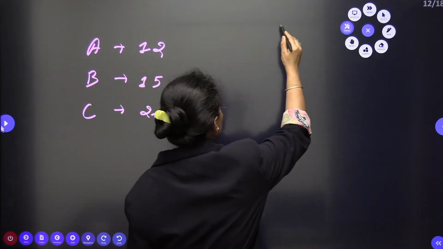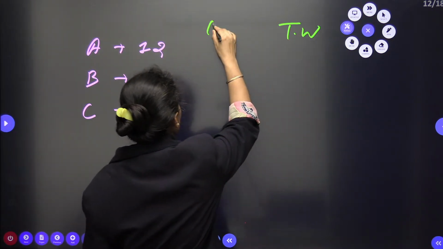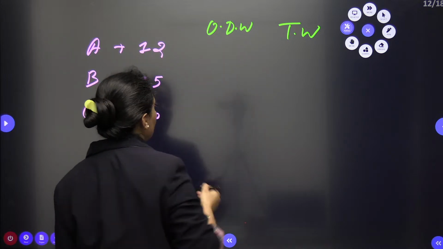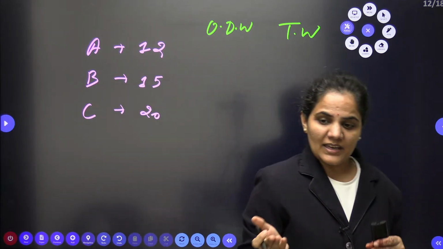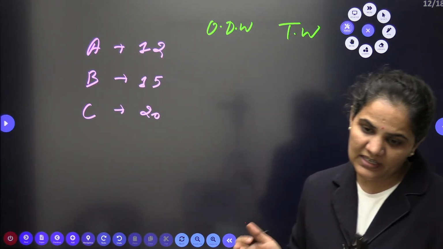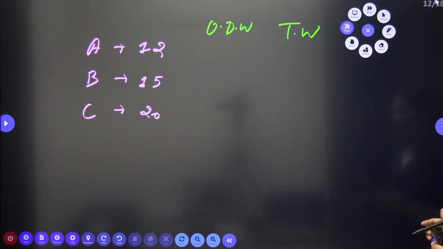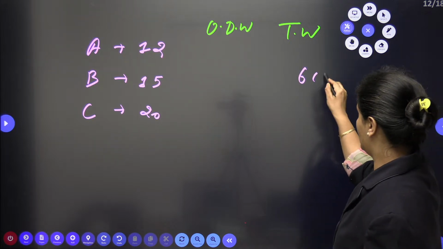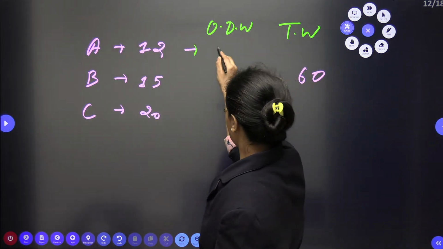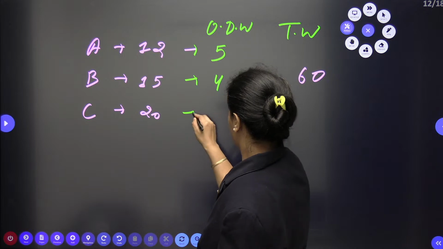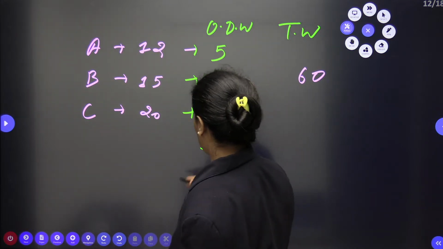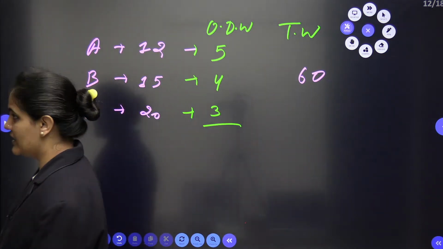So let's approach here first of all with the total work and the 1 day work. For the total work, it will be the LCM of 12, 15 and 20. The LCM will be 60, right? 12 times 5, 15 times 4, 20 times 3. All are doing positive work, so I am taking it as it is right now.